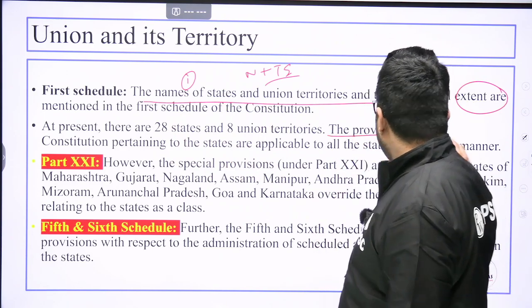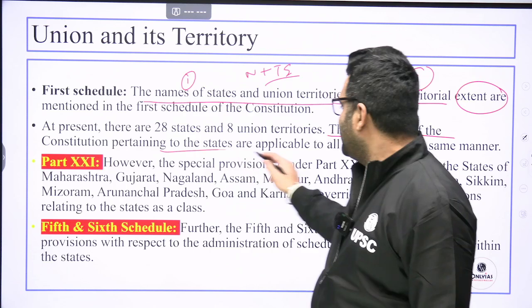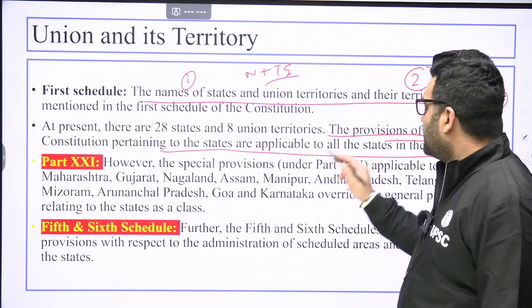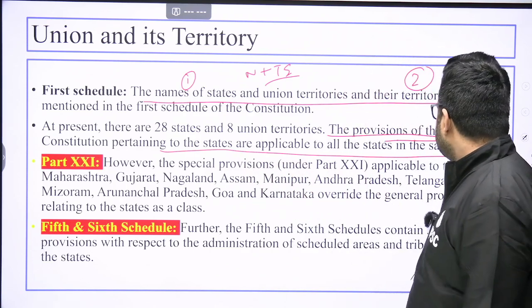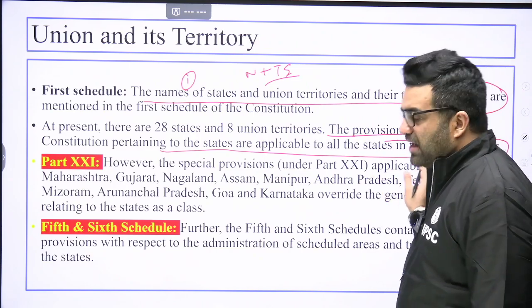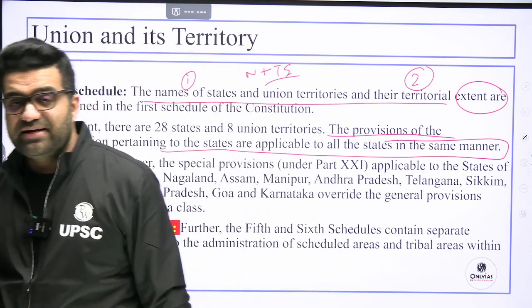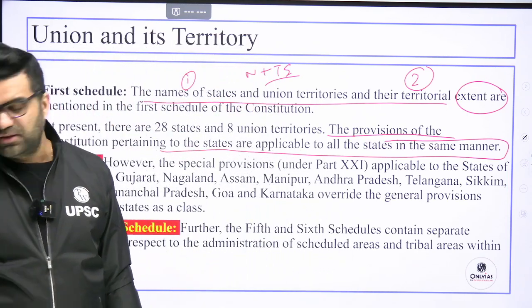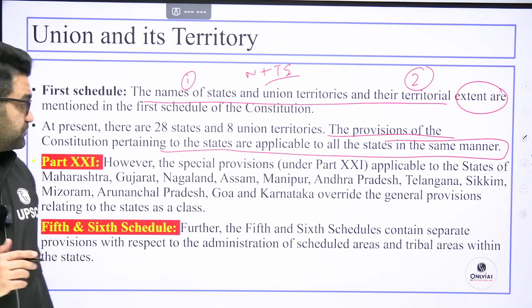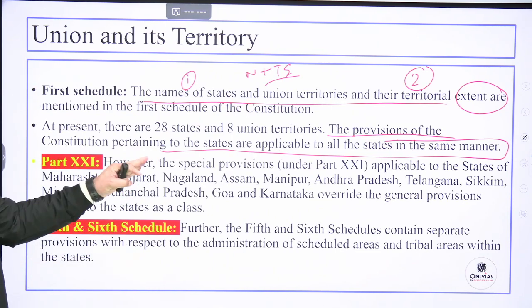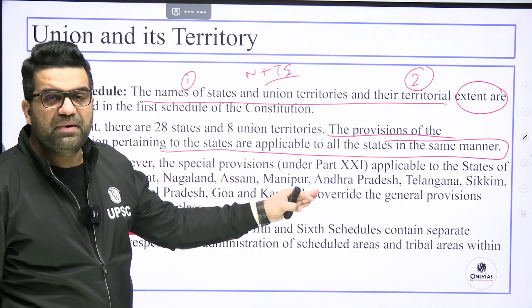Okay, now the provisions of the constitution pertaining to the states are applicable to all the states in the same manner. Now there is no distinction. Jammu and Kashmir was the only state earlier which had its own constitution. No longer the scenario now. Part 21, however, the special provisions under Part 21.